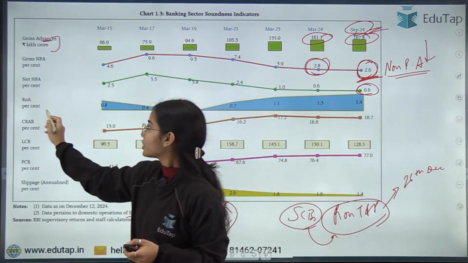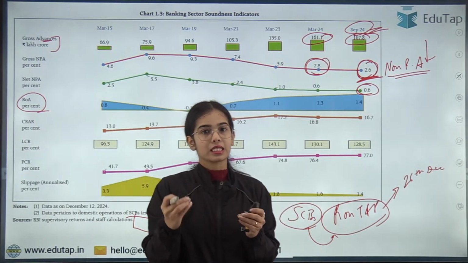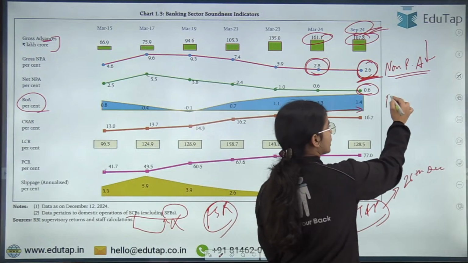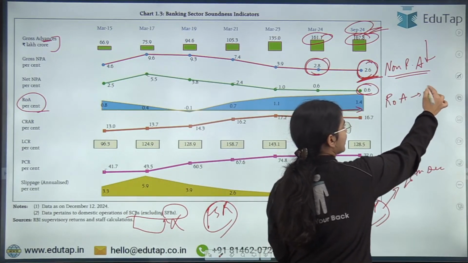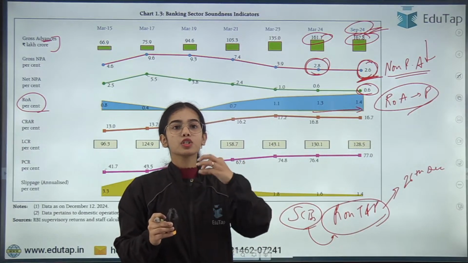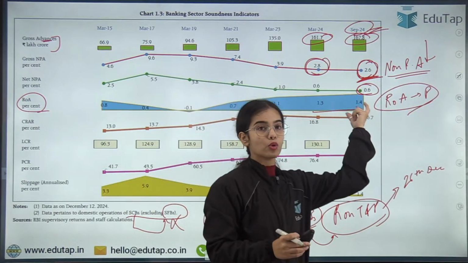Now coming to the return on asset percentage. So return on asset has increased for banks. Return on asset shows the profitability of the bank. The returns of the bank have increased from 1.3% to 1.4%.